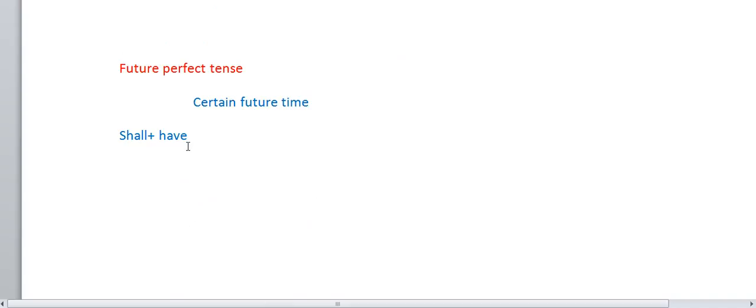Suppose we take one example. Before you reach the station, the train will have left the platform.